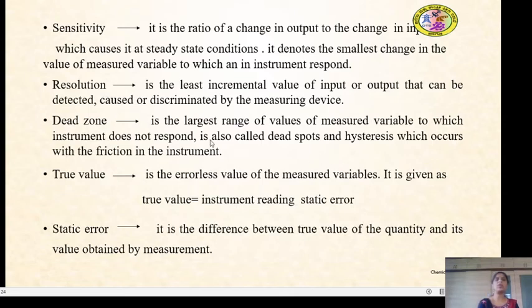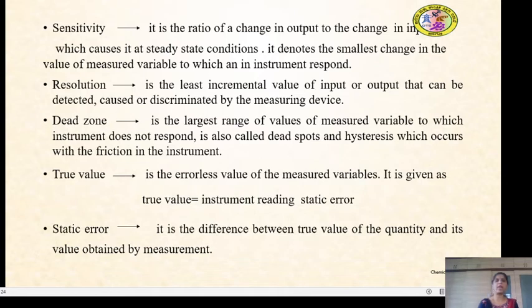So what is resolution? It is the least increment value of the input or an output that can be detected, caused or discriminated by the measuring device. Dead zone is the largest range of values of the measured variable to which the instrument does not respond at all after some time.